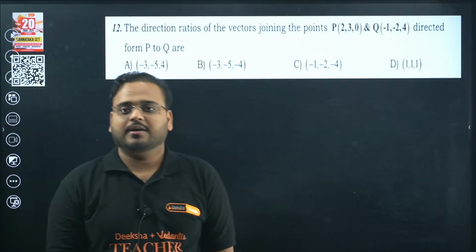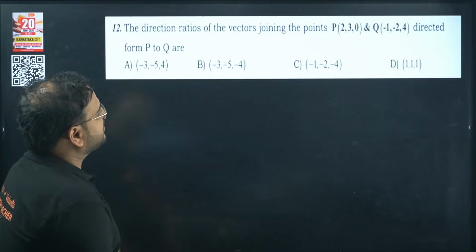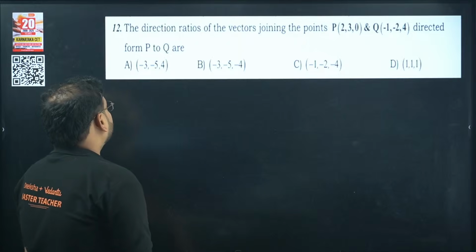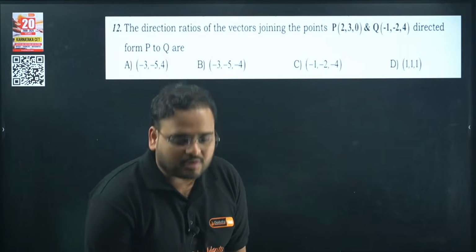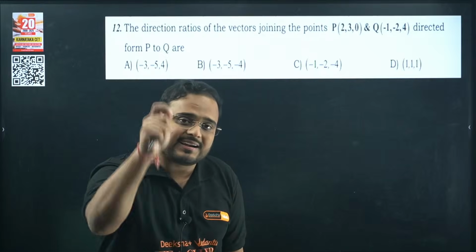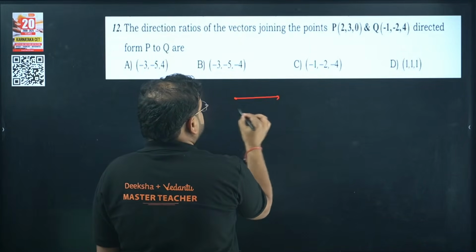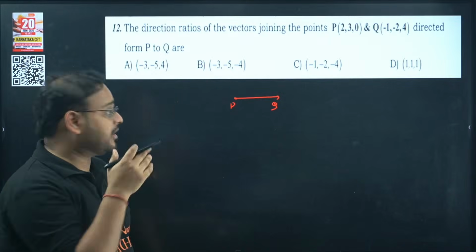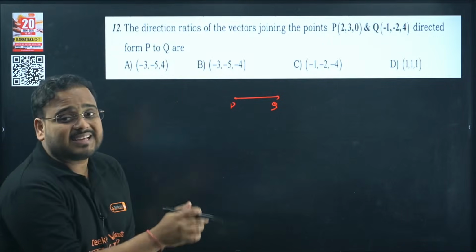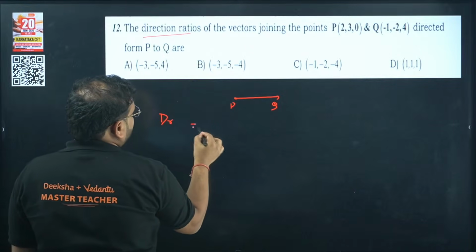Direction ratio of the vector joining the points, directed from P to Q. Have you learned something called a directed line segment? You have to know from where to where it goes, like this, P to Q. So if you're looking for a unit vector, or a vector form, or in this case the DRs, you'll have to go in this format.